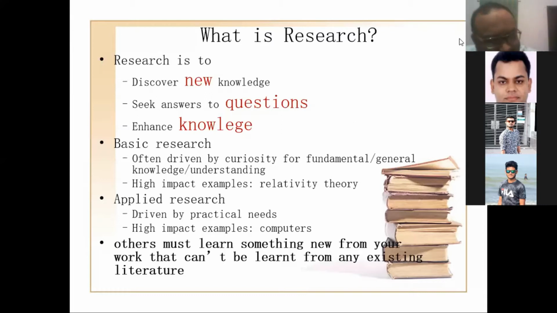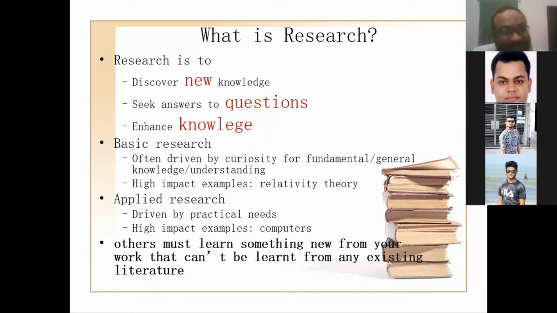Now, if we go for initial ideas, there are two types of research: basic research and applied research. Basic research is very much fundamental, general understanding. For example, the relativity theory is basic research. And applied research actually comes from needs. What I need, I have to design. How I will design, this depends on me. So applied research derives from practical needs. An example is the invention of computers and application of computers.